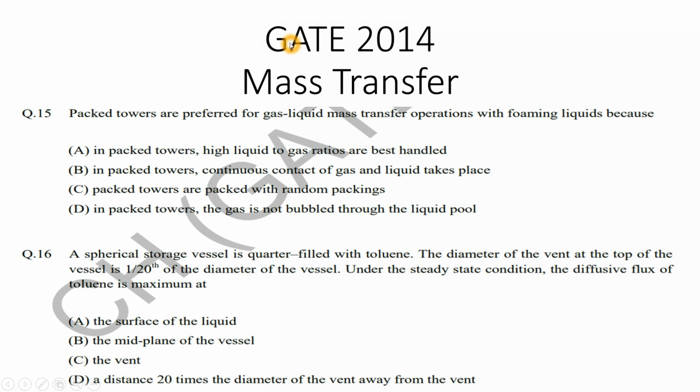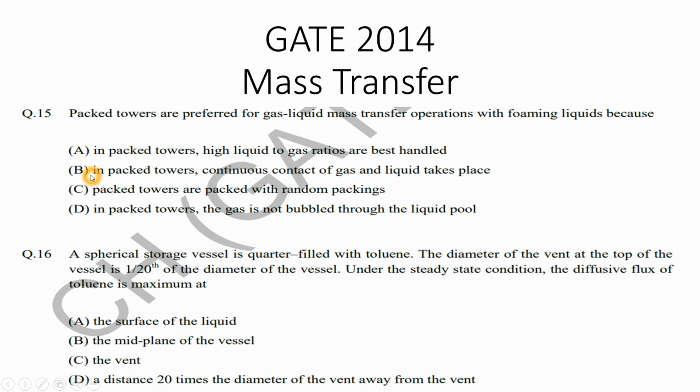Our next questions are from GATE 2014, mass transfer, each for 1 mark. The PEG tower are preferred for a gas liquid mass transfer operation with foaming liquids because in PEG tower high liquid to gas ratios are best handled. Regarding this question, it is not a good option.